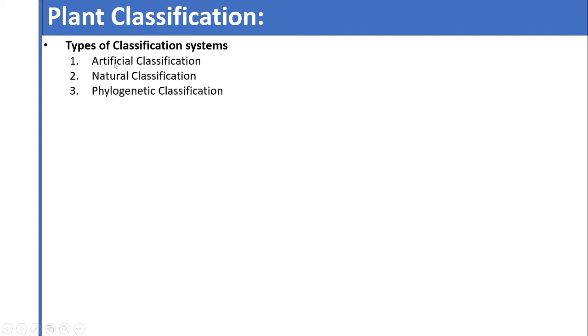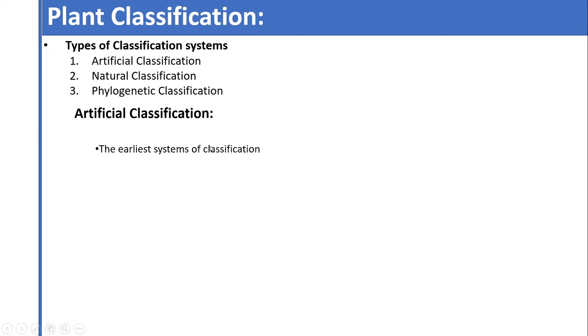The oldest classification systems are the artificial classification systems. The middle-aged classification systems were the natural classification systems. And after the advancement of science, or after the book published by Darwin, that is Origin of Species, whatever classification systems were proposed were the phylogenetic classification. So now we will start with the artificial classification system.